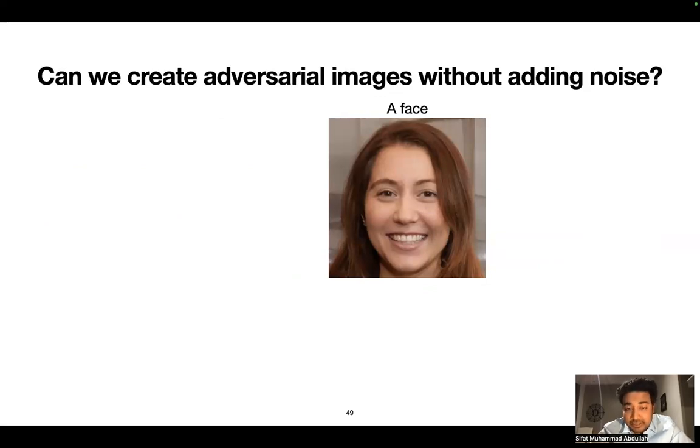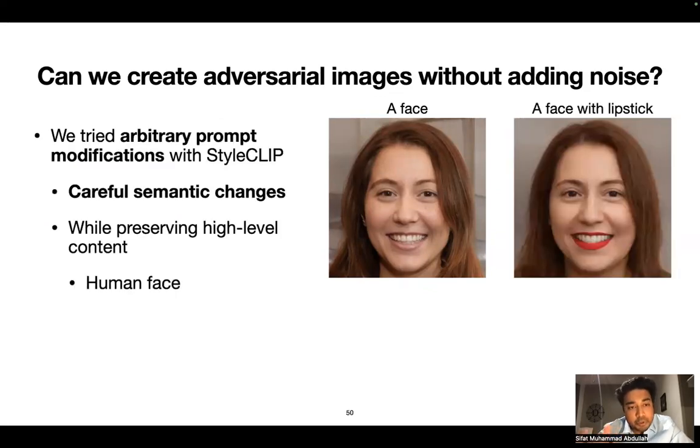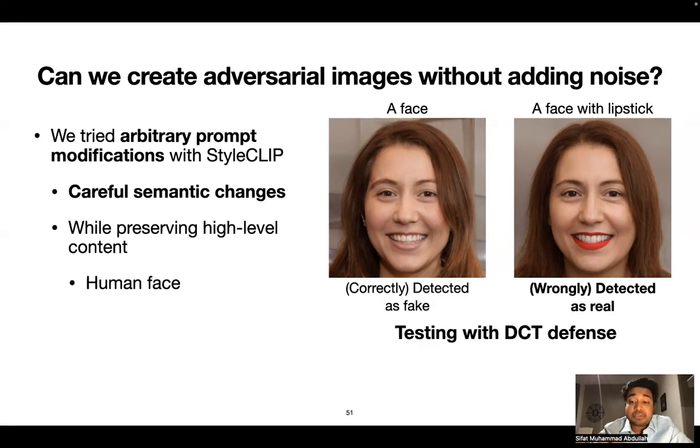For a given face image, we tried arbitrary prompt modifications with the StyleCLIP model to perform careful semantic changes like adding lipstick to the face, while preserving the high-level content. For example, in this case, even after adding lipstick to the face, it's still a human face. Surprisingly, when we evaluate the image on the right against the DCT defense, it's wrongly detected as real.